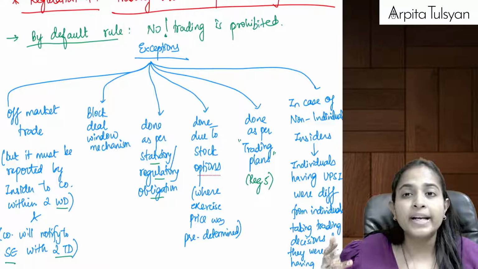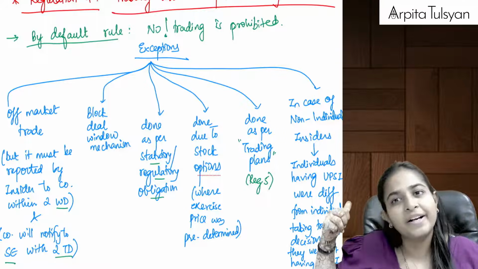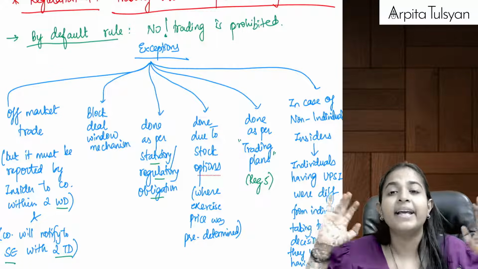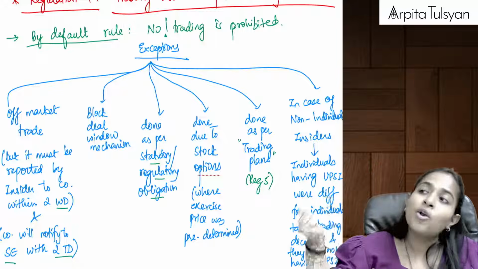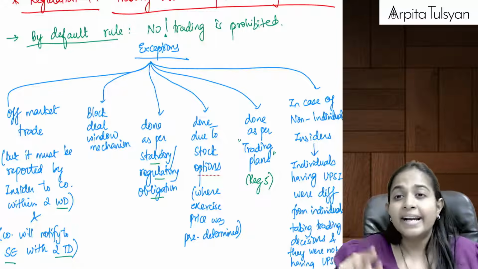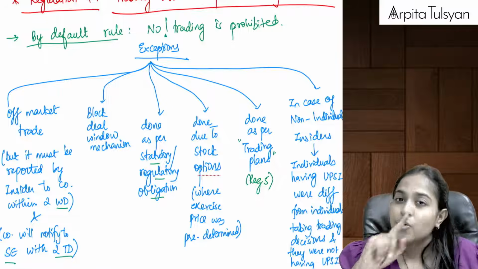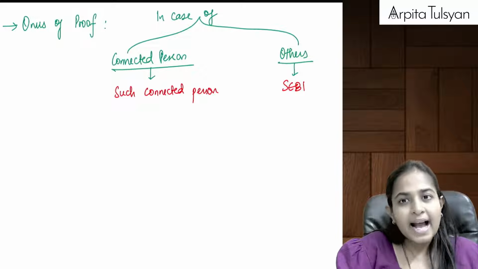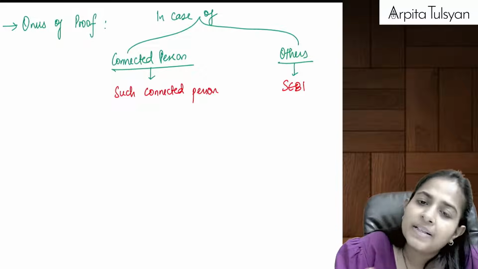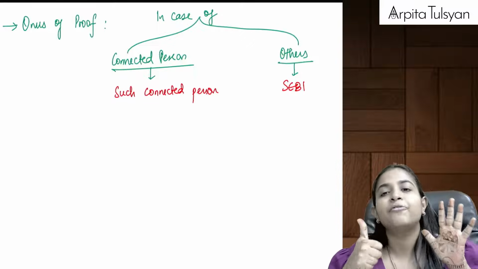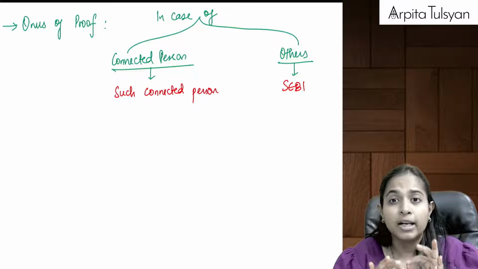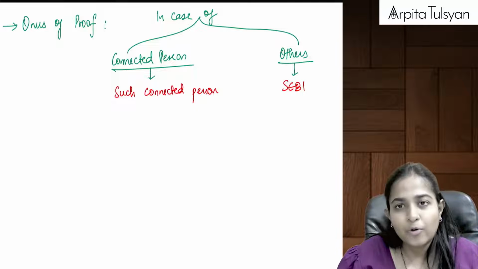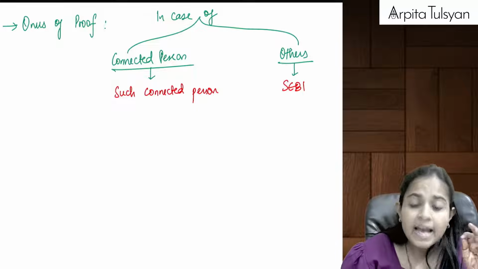If you are doing it due to stock options where the exercise price was predetermined, it is allowed. If you are doing as per the advance-formed trading plan, then it is allowed. If you are a non-individual insider, but the trading decision is taken by such a person who was not having UPSI, then also the trading will be allowed. Are you clear with this? Except for these 6, is trading allowed or not allowed? Trading is not allowed. Trading by an insider is not allowed, or trading by a connected person is not allowed.